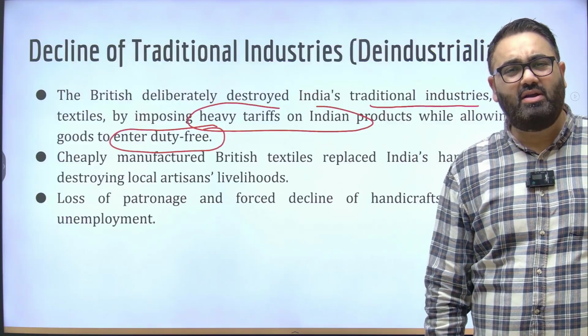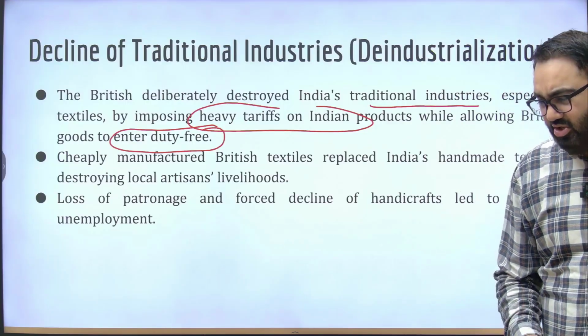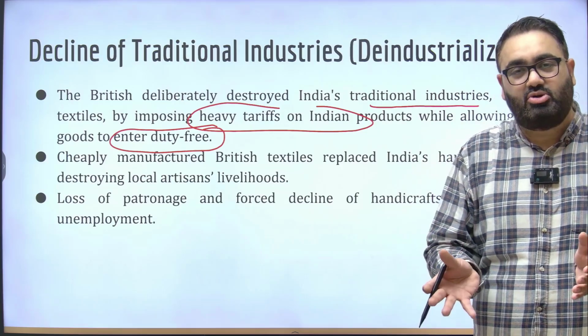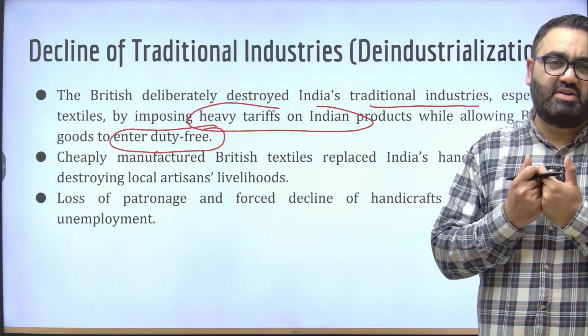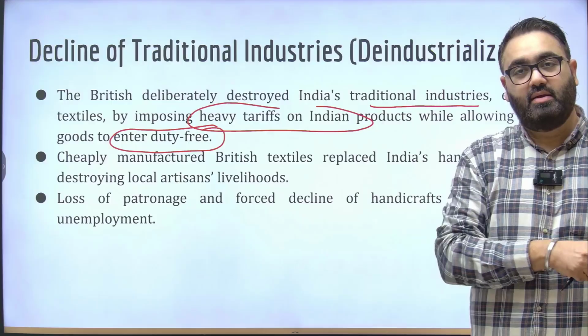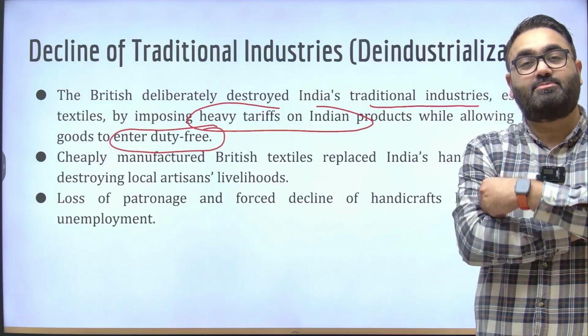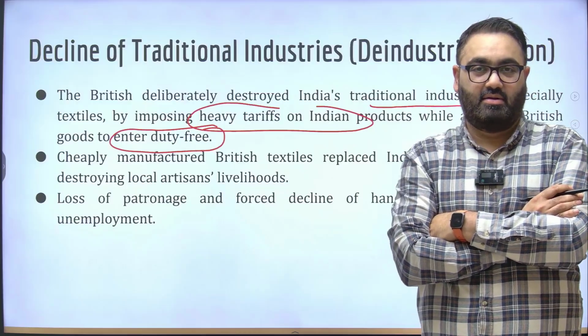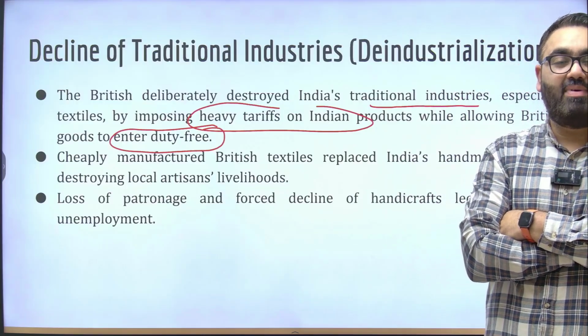Again, if you have to understand the relationship between Britain and India in terms of these goods, imagine India's situation with China today. Imagine if today the government says Chinese products will come to India without any taxes. Why would anyone not buy Chinese products then?